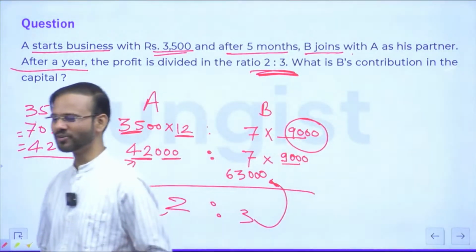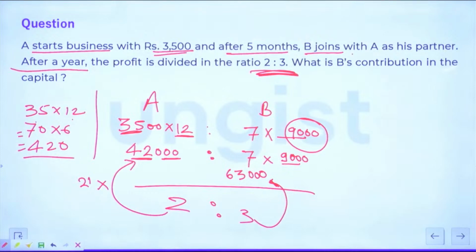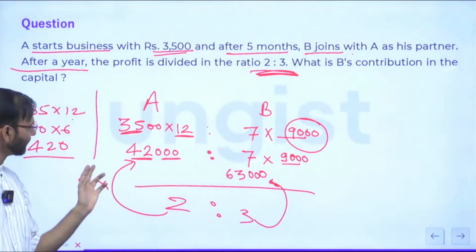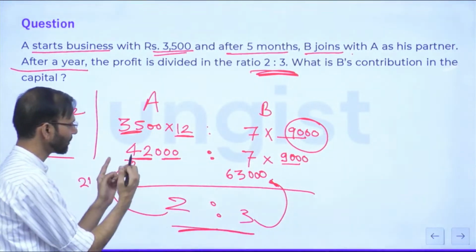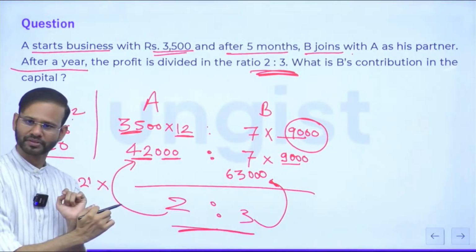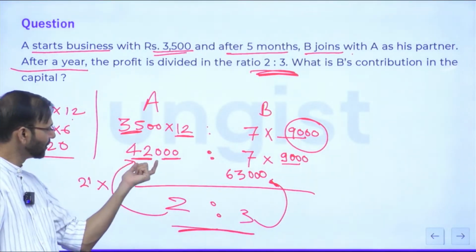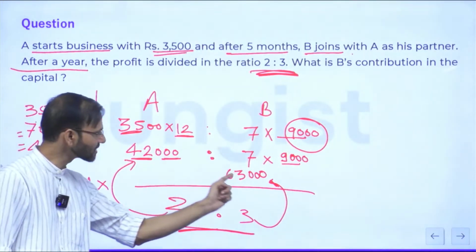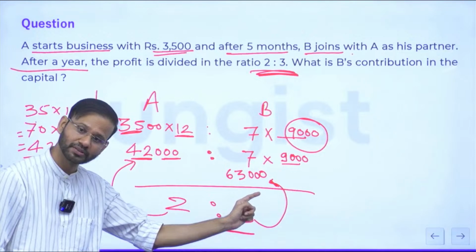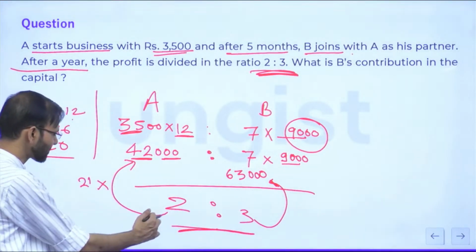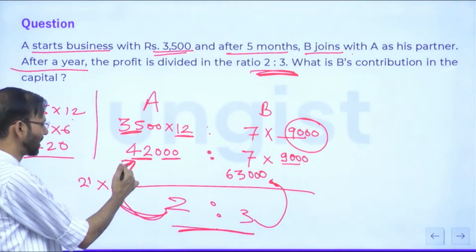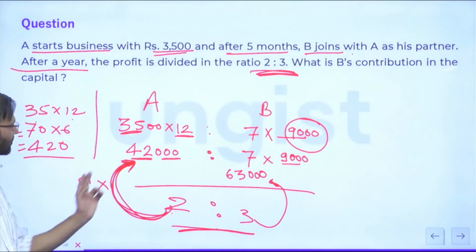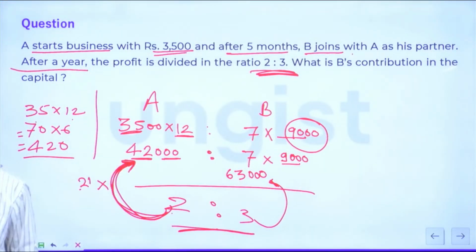Guys, is it clear now? So why did you multiply 21? See, the thing is, this is a ratio, right? So in ratio, it is written in the simplest form. So something common has been cancelled from both the terms. So that common will be 21,000. So this number is divisible by 21,000 and this number is also divisible by 21,000, right? So that's why I have just checked multiplying with which number this is giving you 42,000. So multiplying with 21,000, this is giving you 42,000. Okay?